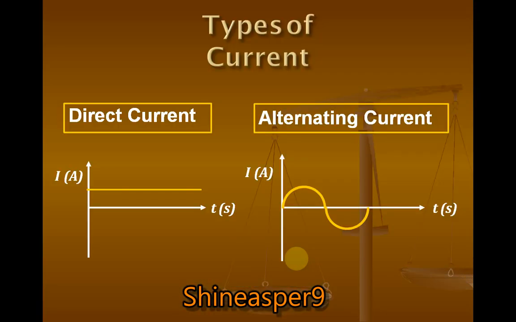Types of current: direct current and alternating current. Previously I showed what direct current and alternating current are.